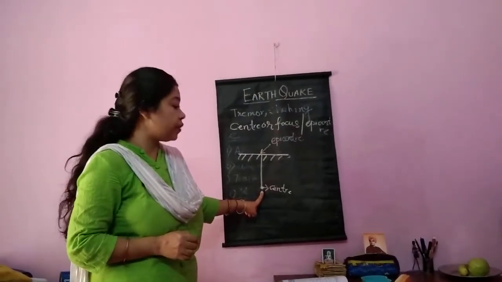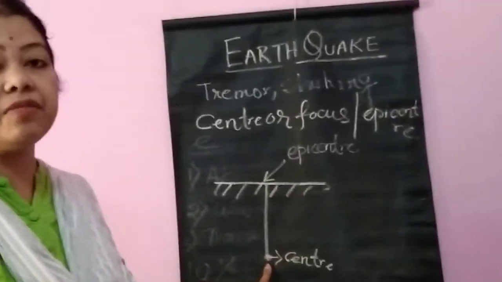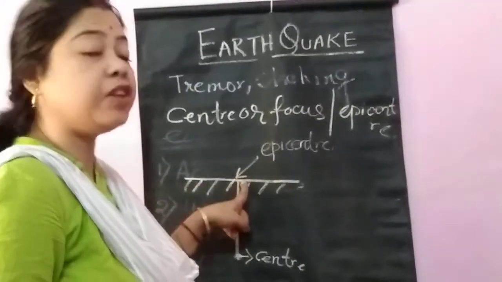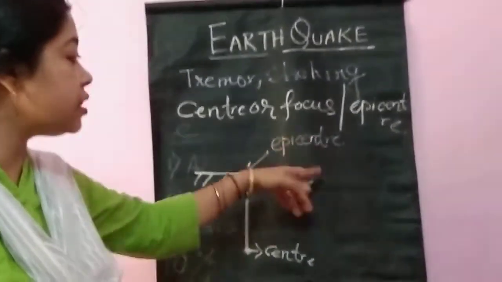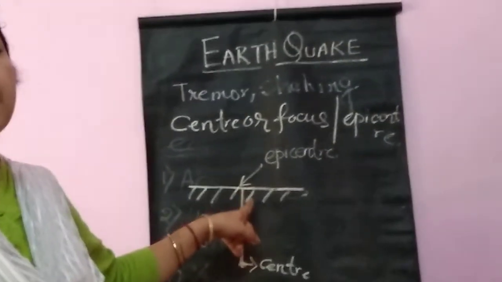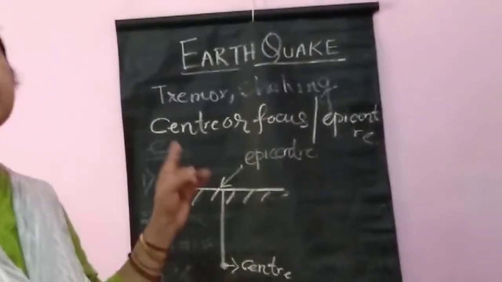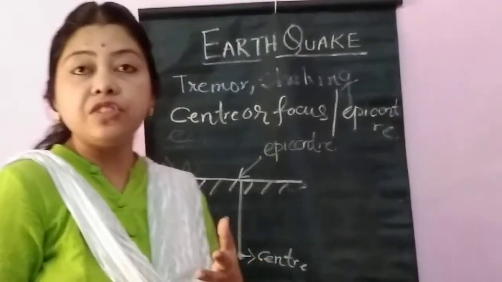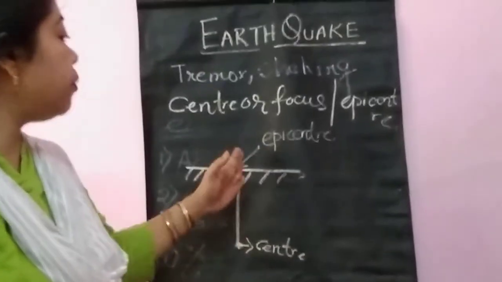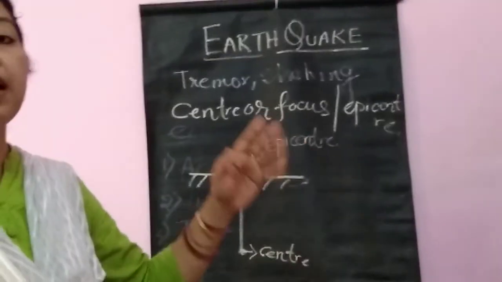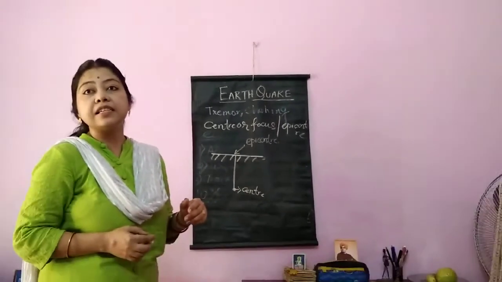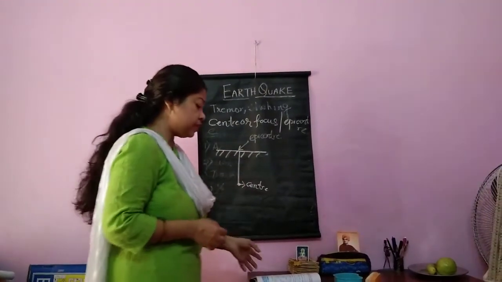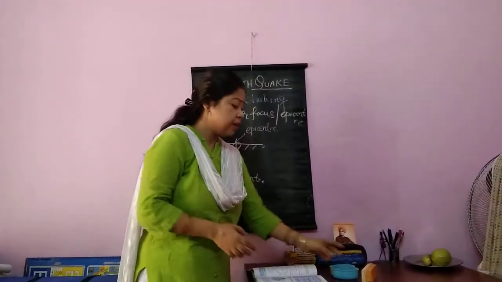The place where earthquake originate beneath the surface of the earth is called center, and the point that lie perpendicularly or vertically above the center on the surface is called epicenter, where the intensity is maximum. So what is center? The point where the earthquake originate is called the center, and the point that lie perpendicularly or vertically above the center where the intensity is maximum is called epicenter. So this definition along with the diagram you have to read.